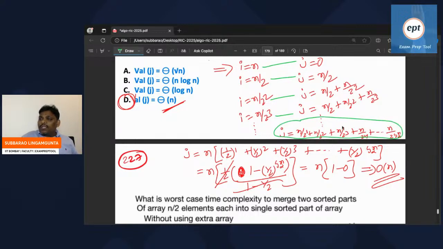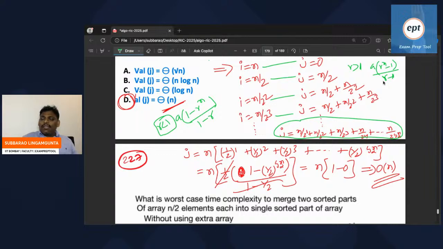I think it is almost like a GP series, with n common. If you solve this GP series, the GP series formula is A into 1 minus R power n by 1 minus R, if R value is less than 1. If R value is more than 1, it is the opposite. If R value is more than 1, then A into R power n minus 1 by R minus 1. So be careful: A into R power n minus 1 by R minus 1.